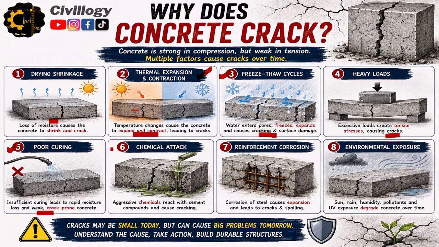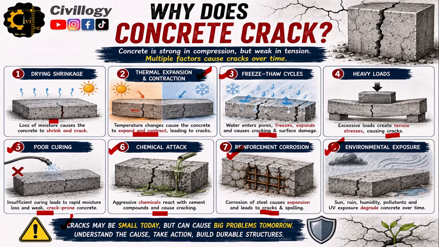The sixth cause of concrete cracking is chemical attack. Aggressive chemicals react with cement compounds and cause cracking. The seventh cause of concrete cracking is reinforcement corrosion. Corrosion of steel causes expansion and leads to cracks and spalling. Last but not the least, the eighth cause of concrete cracking is environmental exposure. Sun, rain, humidity, pollutants and UV exposure degrade concrete over time.